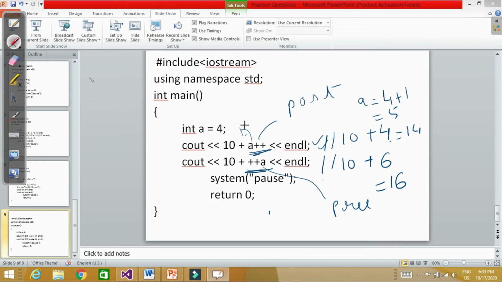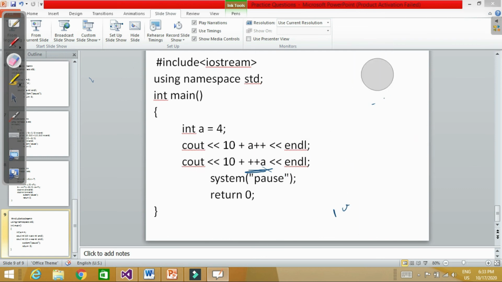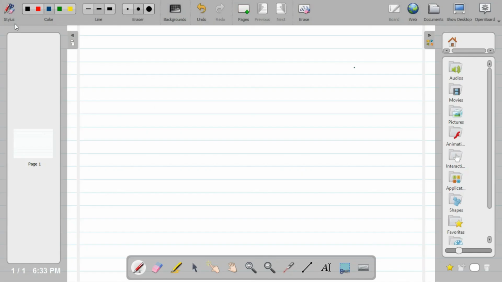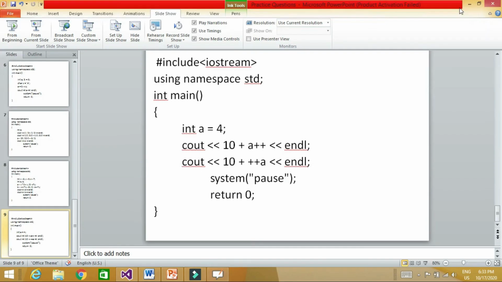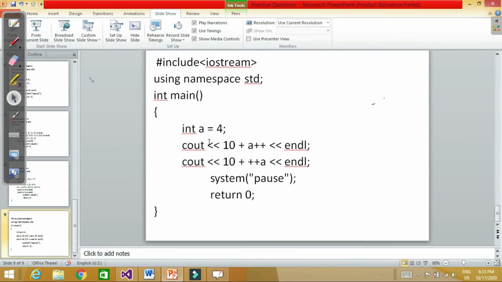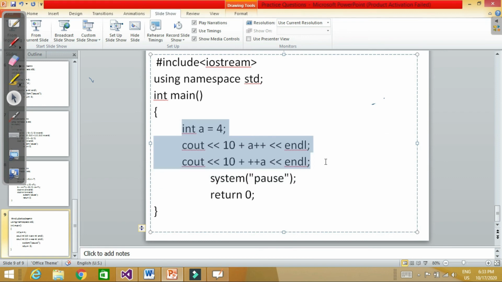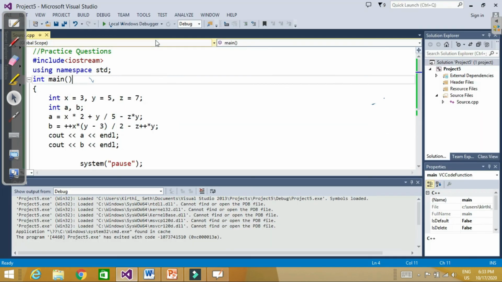So let's check it on Visual Studio. Let's copy paste it. It should be 14 and 16.